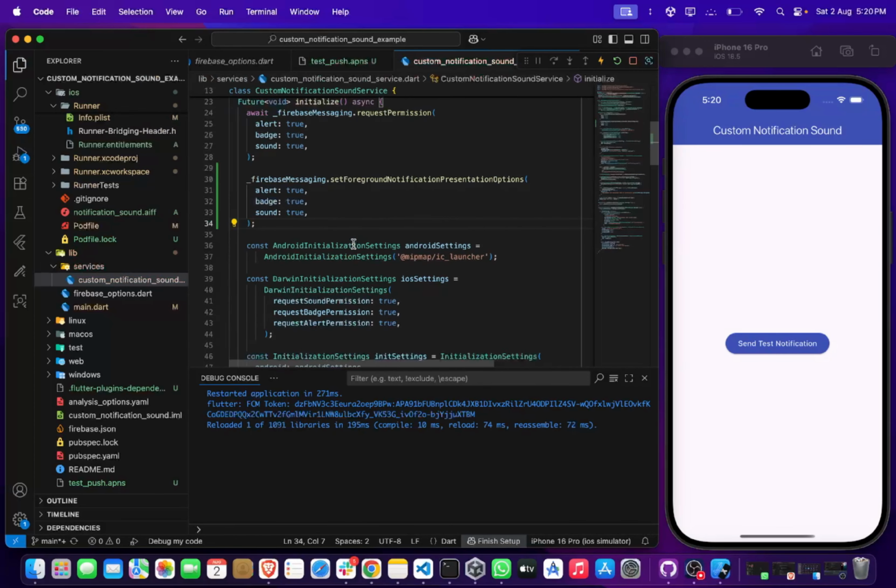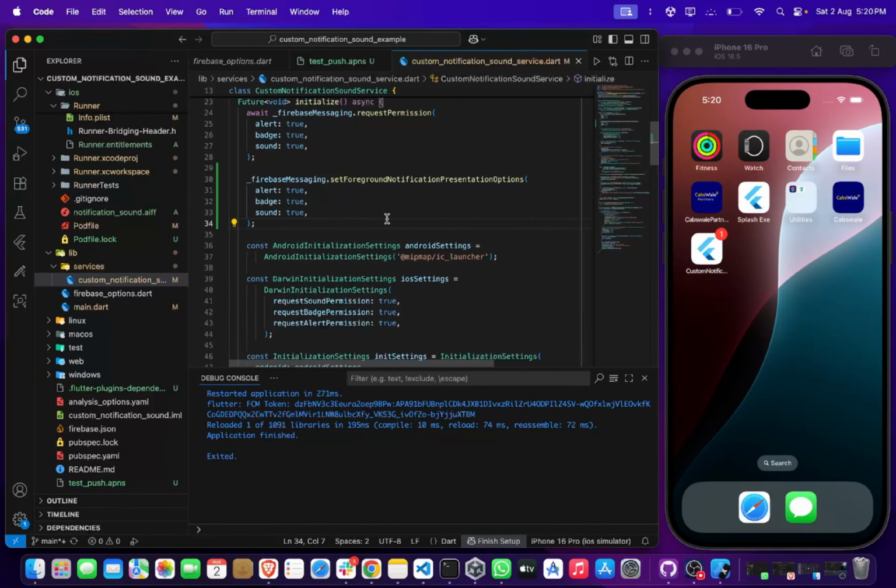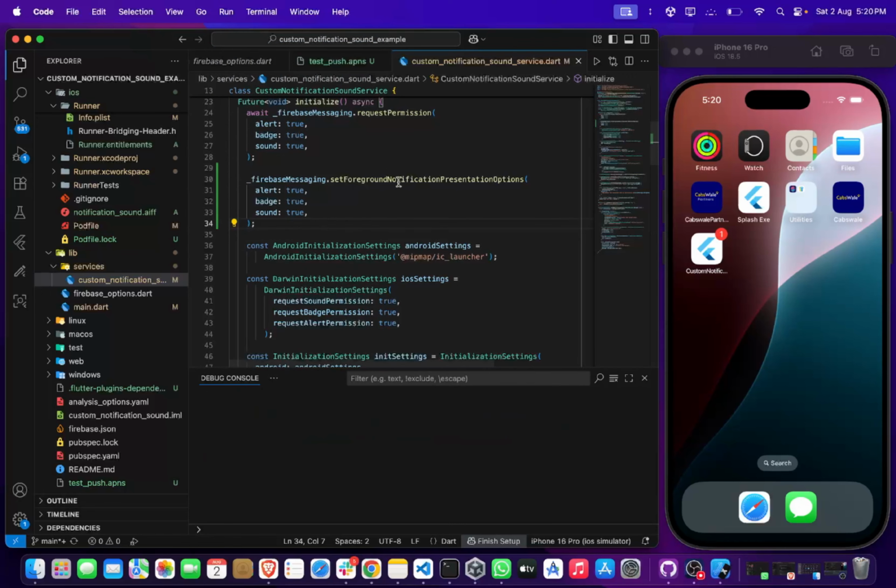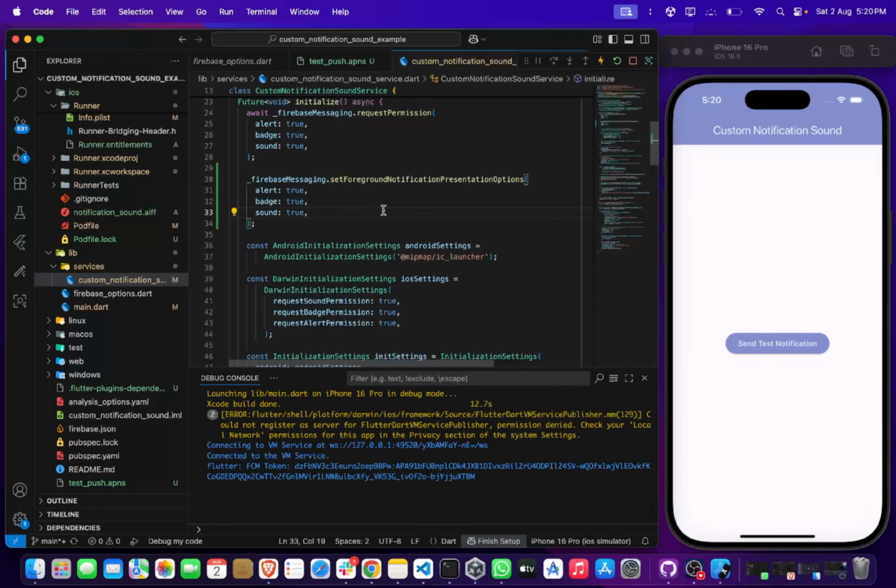Now if you save and rebuild our application, and press this button, after 5 seconds the notification will come.